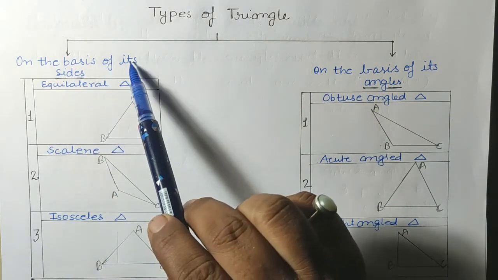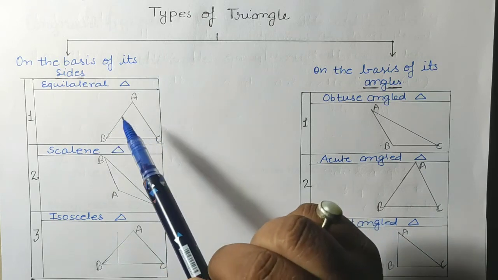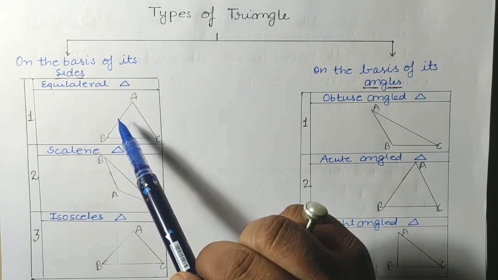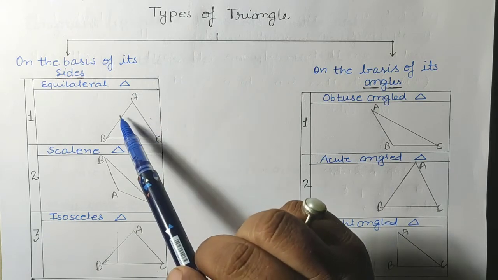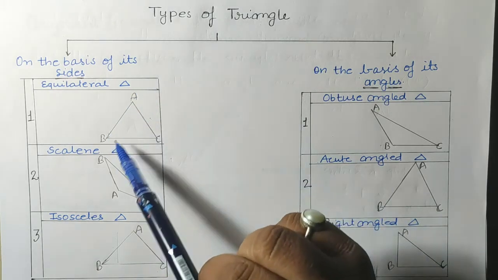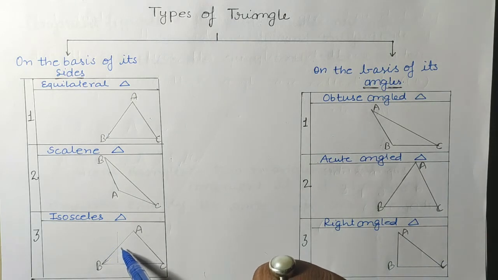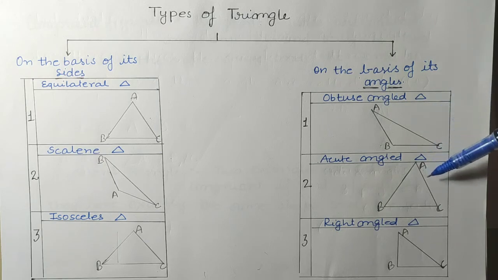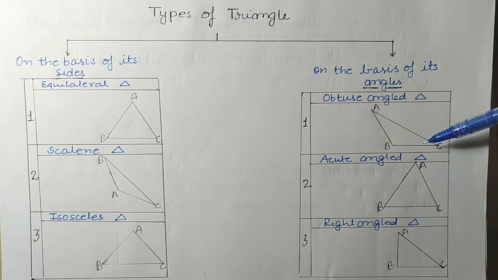First is on the basis of its sides. When you see the characteristics of their sides, then the triangles are of three types. And when you see the characteristics about their angles, then also the triangles are of three types. So firstly let us see the categorization of triangle on the basis of their sides.